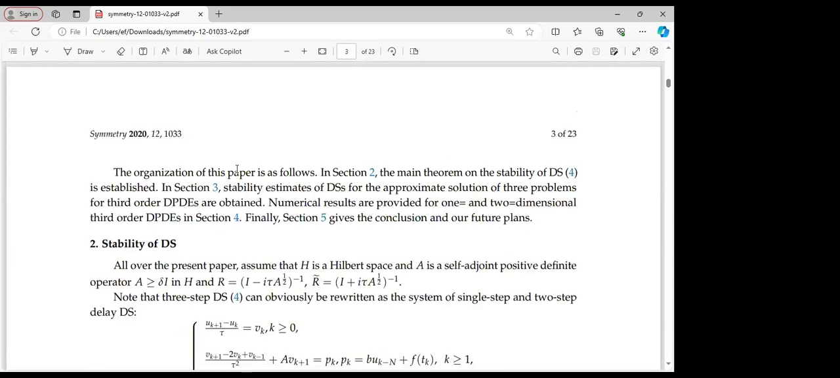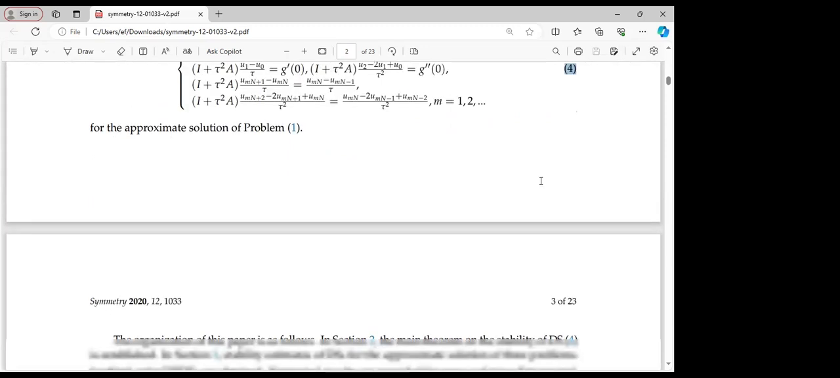So for the organization, the second section will be the presentation of the stability of the difference scheme, which is 4 here. We'll present the stability.